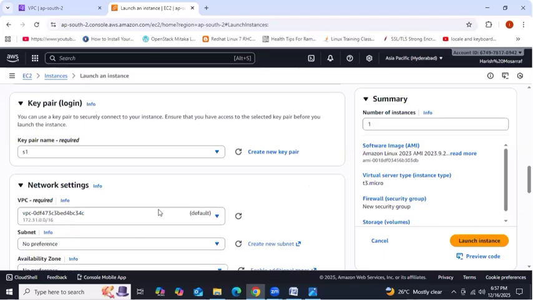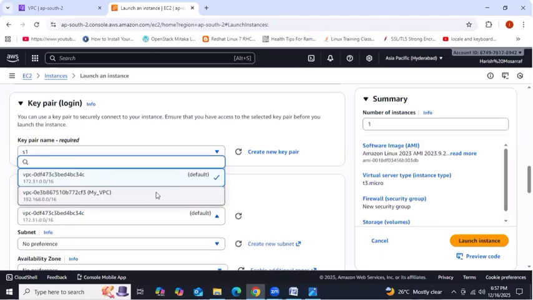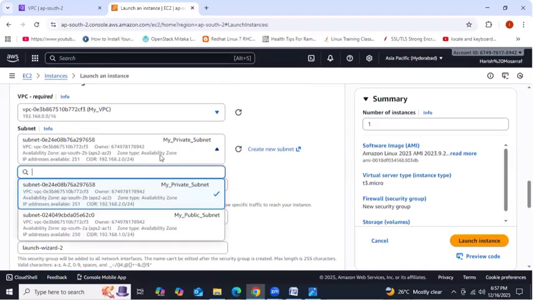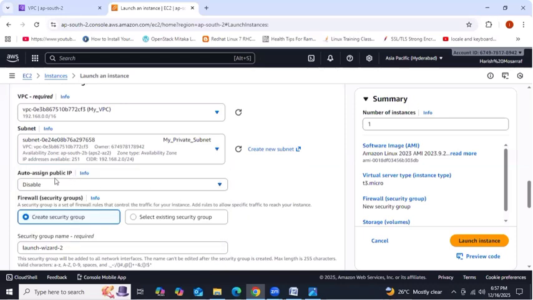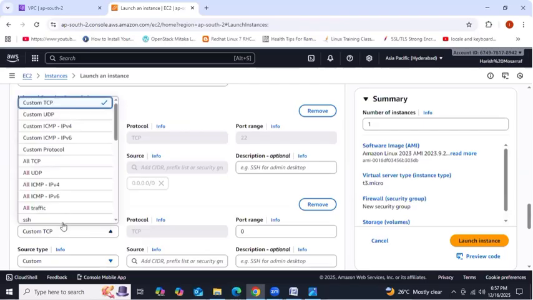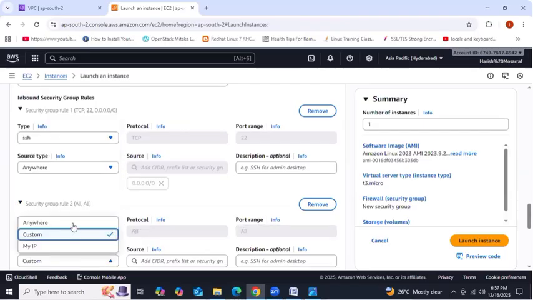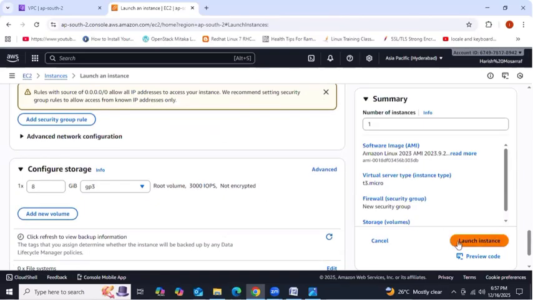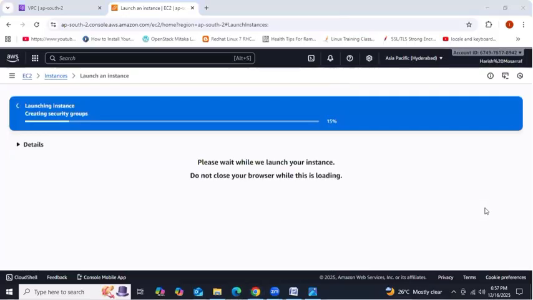Go to network settings and select my VPC. Go a little bit down, guys. Here my private subnet. And don't allow auto-assign public IP address. You need to keep it disabled, and I'm adding all traffic, right? Launch instance. Got it, guys?